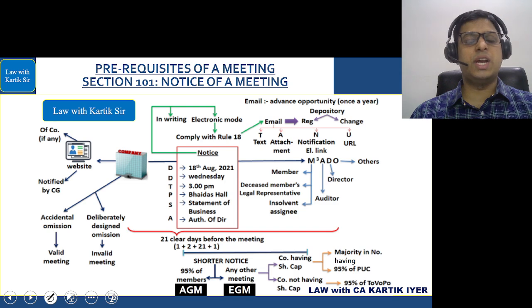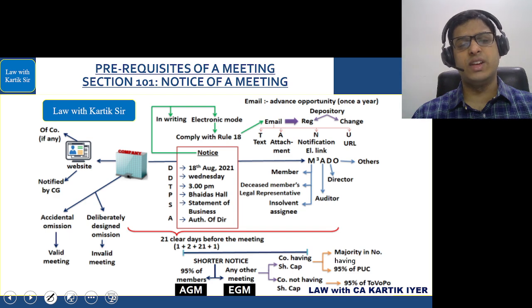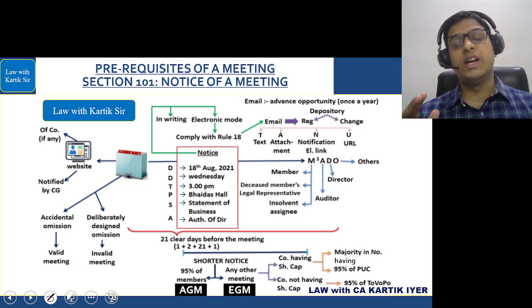Company will also place a notice on the website of the company, if any, or any website that is notified by the central government. Company has to send the notice 21 clear days in advance. Clear days का मतलब है 1 day of posting, 2 days of transit, 21 clear days, and 1 day of meeting. If the company sends a shorter notice, in the case of AGM, 95% of members should give the approval.